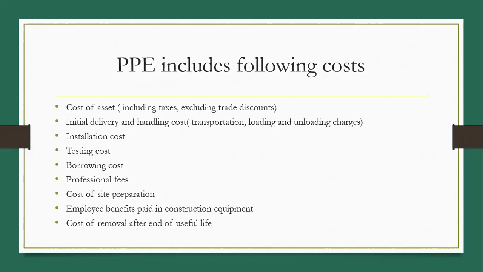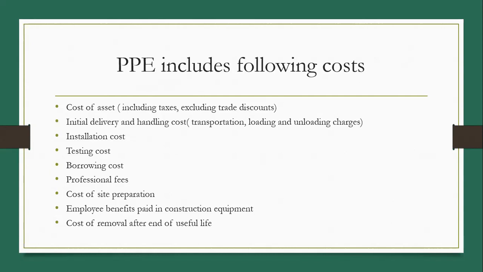Here, non-refundable amount of tax is any tax for which we cannot claim credit afterwards. So it is part of purchase price. When we purchase some asset, we have to pay certain amount of tax, and all these taxes should be added to cost of fixed asset provided they are not refundable in future.